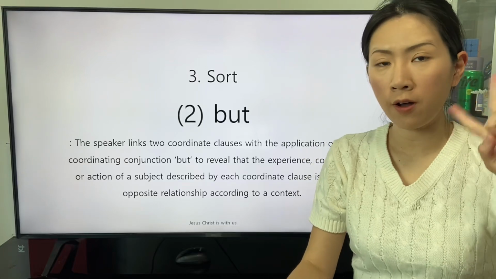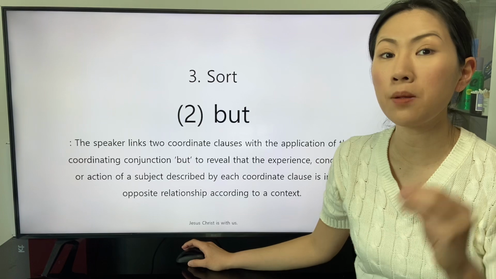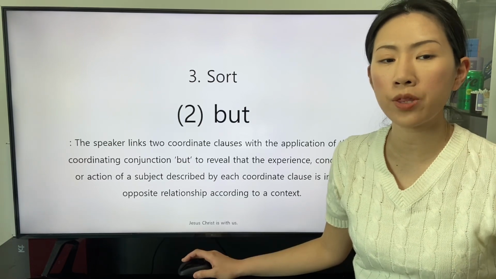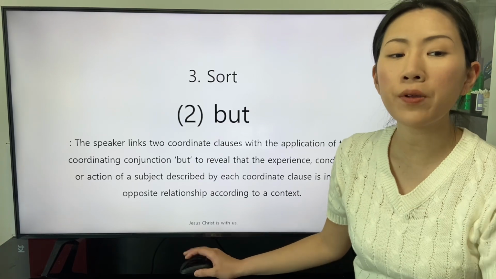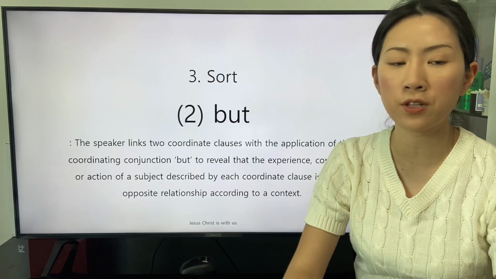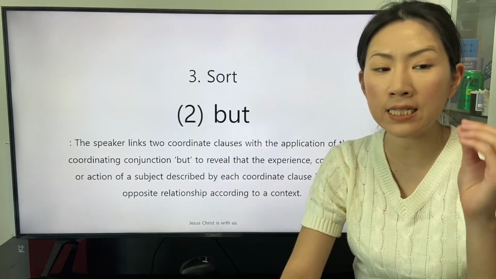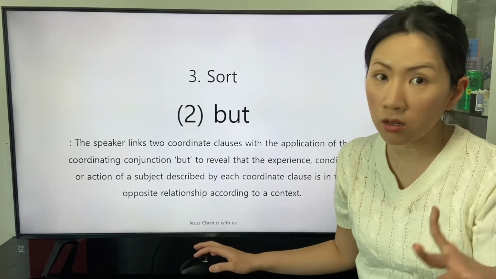The second sort of the coordinating conjunction is the coordinating conjunction but. The speaker links the clauses with the application of the coordinating conjunction but to reveal that the experience, condition, or action of a subject described by each coordinate clause is in the opposite relationship according to a context.